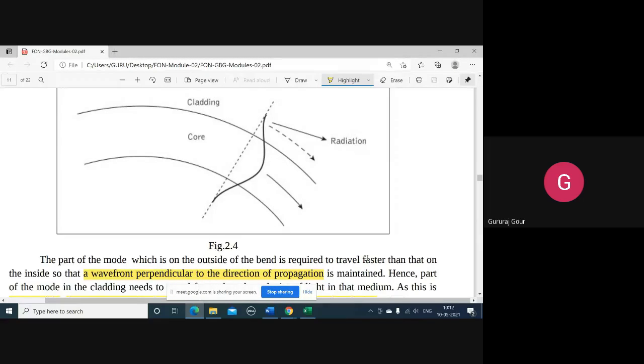So what are the two things here? Two key points are the underlying reasons for why it is happening. Two main reasons to quote here: the refractive index of the core should be more than the cladding, and again, whatever light is propagating inside the fiber should travel at less than the velocity of light.